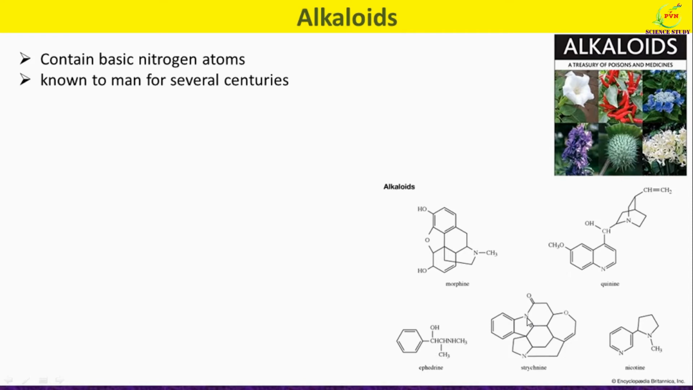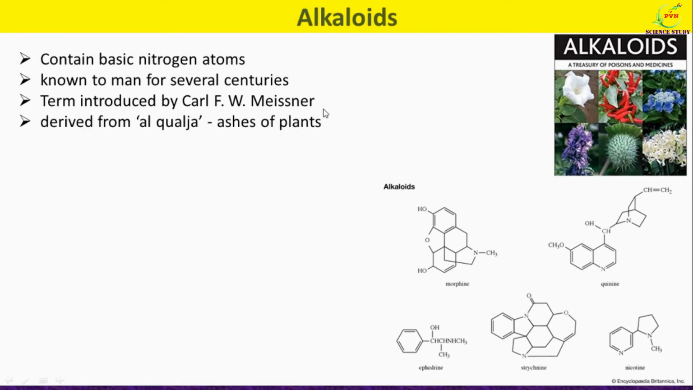Alkaloids have been known to human beings for several centuries. The term alkaloid was introduced in 1819 by German chemist Carl F.W. Meissner. This word is derived from the Arabic word al-kali. The meaning of this word is ashes of plants.